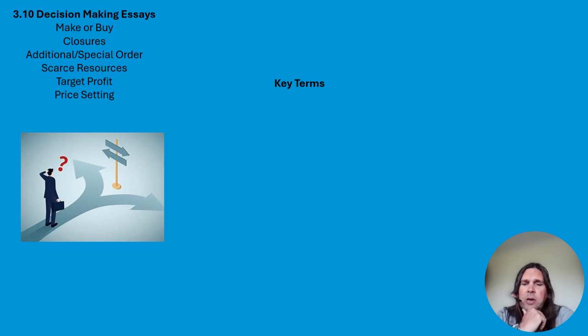Scarce resources. I've done a video on numerical for scarce resources, but I've got in my head that they could have an essay on this. So I'm saying about closures, I have no idea what's coming up. Scarce resources could be an interesting question. You'd have to calculate the most profitable production mix based on a limited resource, be it material or labor. They could give you different variables as to how that would impact customers, or there's an alternative supplier, or you could outsource a certain amount of production. I could definitely see them doing that, and then that combines scarce resources with an element of additional order or an element of make or buy.